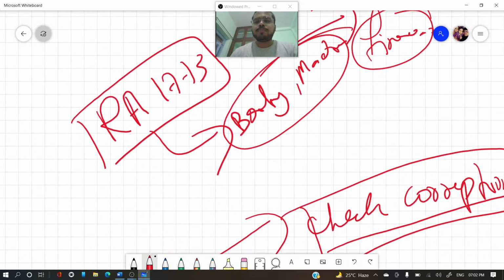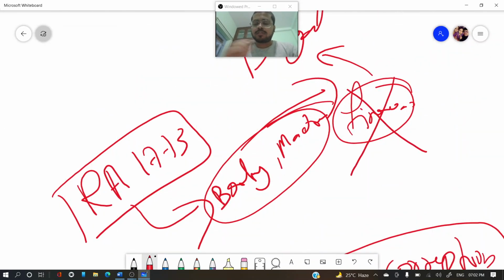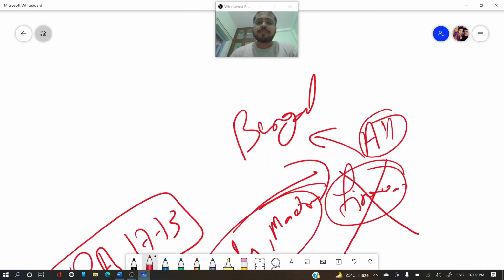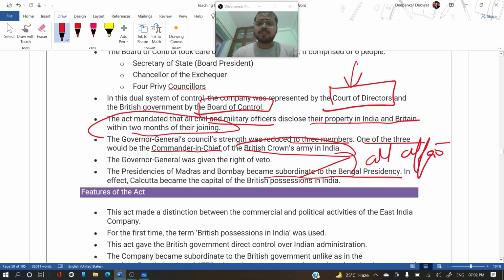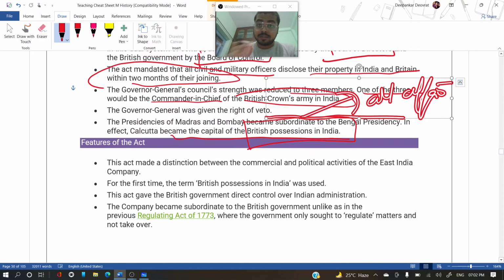But now in the Pitt's India Act, for all affairs, not only financial, they have to take permission from Bengal. So it means they were completely subsumed under Bengal. Okay, thus Calcutta became the capital of British possession in India through Pitt's India Act.